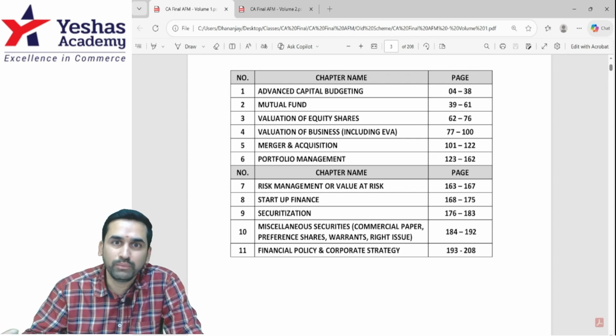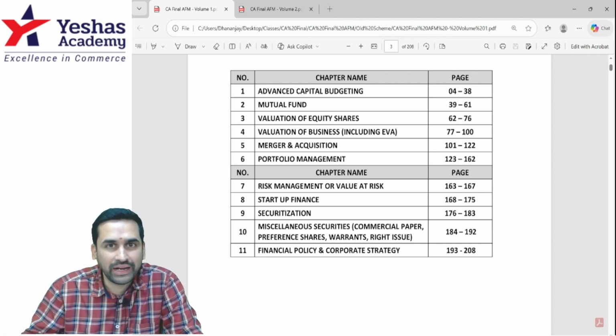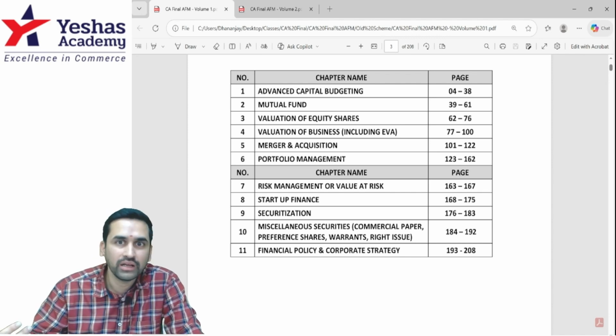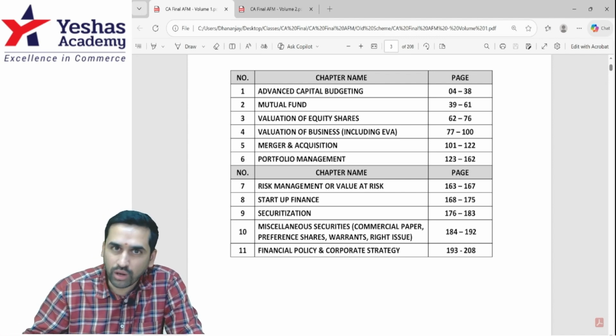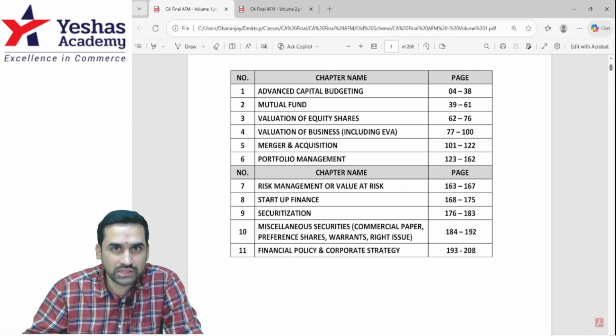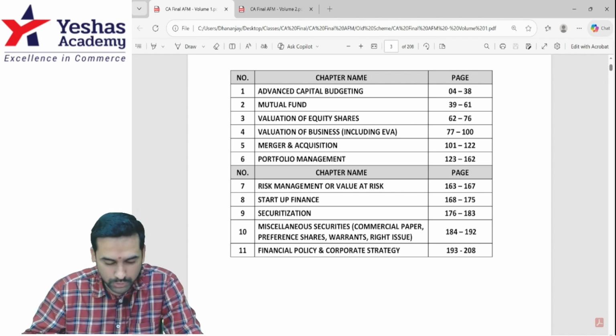Reverse working problem in mutual fund topic, I want you to go through without fail. A lot of easy questions can also be asked. I'm sure you'll be able to handle it, but the reverse working question is where students normally go wrong. Do some questions on bonus and dividend reinvestment plan as well.